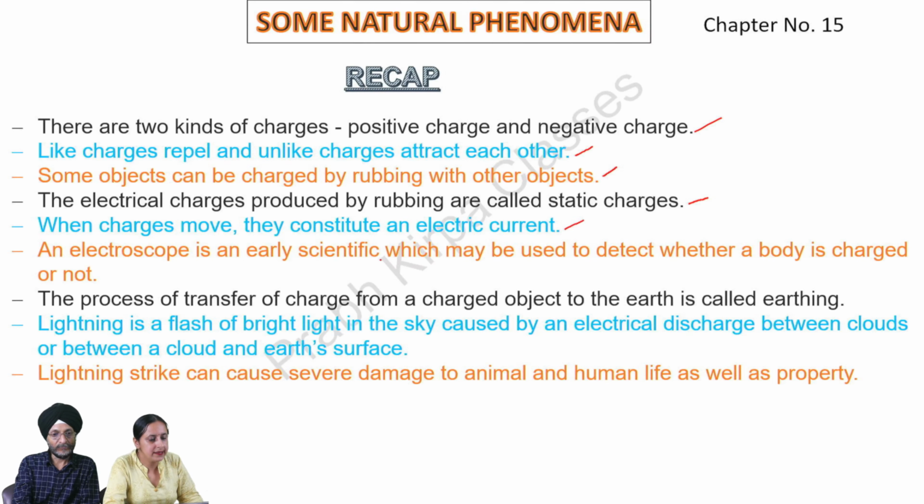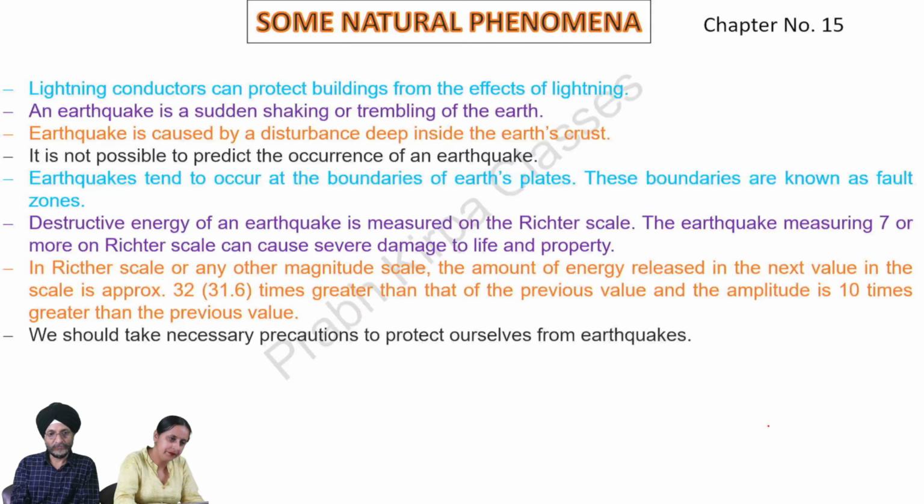An electroscope is an early scientific instrument which may be used to detect whether a body is charged or not. The process of transfer of charge from a charged object to the earth is called earthing. Lightning is a flash of bright light in the sky caused by an electrical discharge between clouds or between a cloud and Earth's surface. Lightning strike can cause severe damage to animal and human life as well as property. Lightning conductors can protect buildings from the effects of lightning.